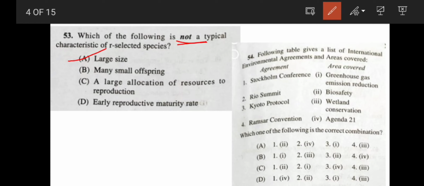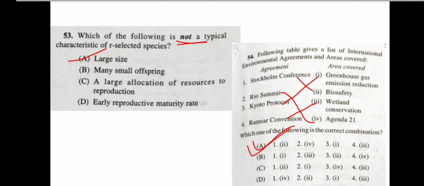Next question: match the following list. See here, the Ramsar Convention is for wetland conservation, so 4 will match with option 3. Next, the Kyoto Protocol is for greenhouse gas emission reduction, so 3 will match with option 1. Then the Rio Summit will match with Agenda 21, 2 with 4. And the Stockholm Conference with biosafety. So the correct answer will be 1 to 2, 2 to 4, 3 to 1 and 4 to 3. So the correct answer is option A.